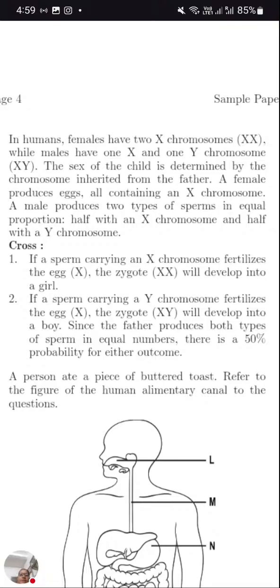So let's have the explanation. A female produces eggs, all containing X chromosome. Male produces 2 types of sperms in equal proportion, half with X chromosome and half with Y.